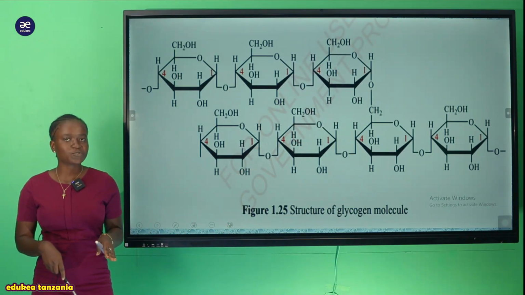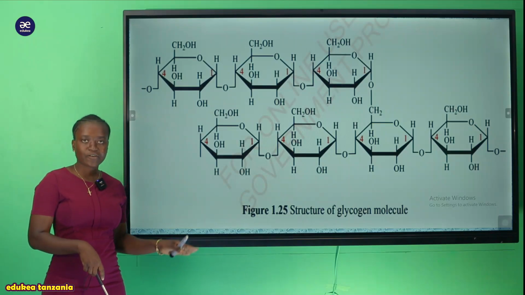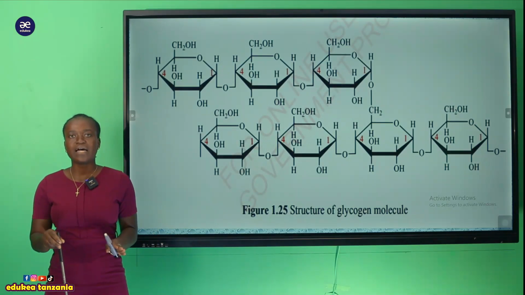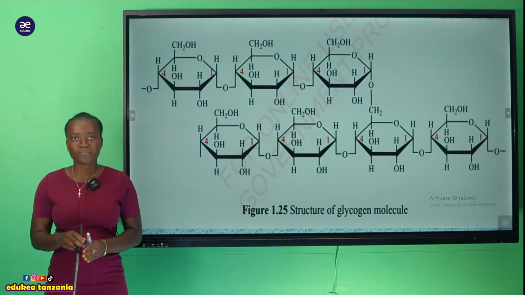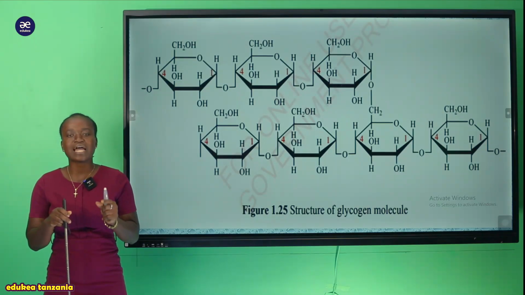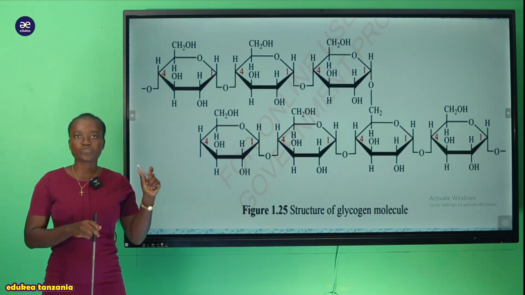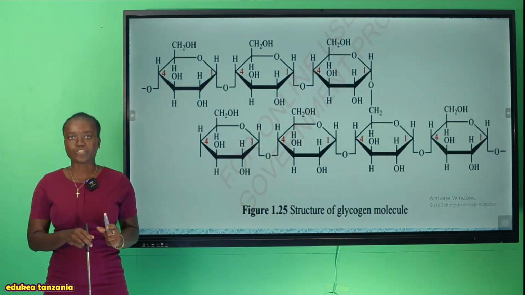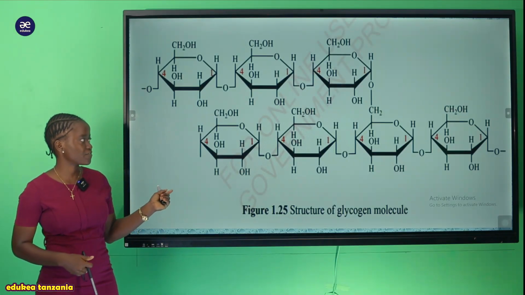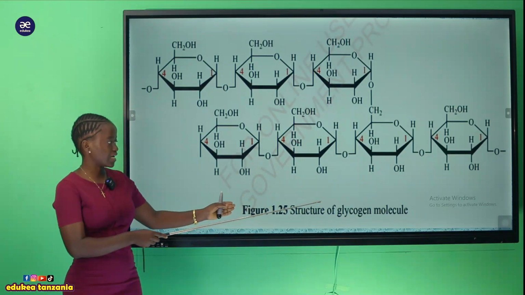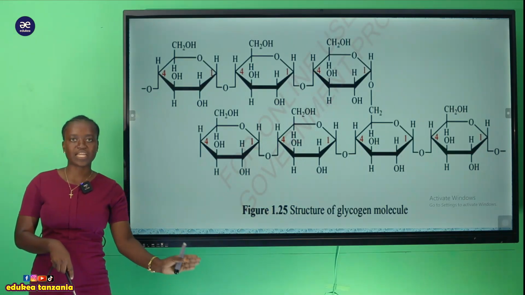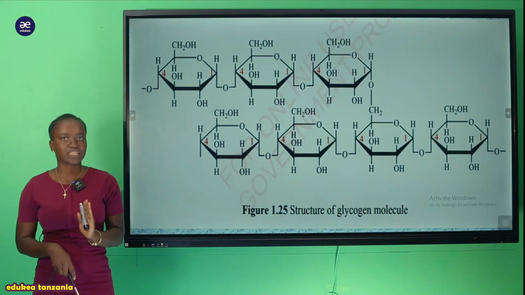Lakini utofauti wake tu tuliuona ni kwamba hii glycogen yenyewe inakuwa na a lot of branches, and its branches are quite short compared to those of the starch. So that is the main difference. So this is the structure of the glycogen molecule, which is found in animals and in fungi.